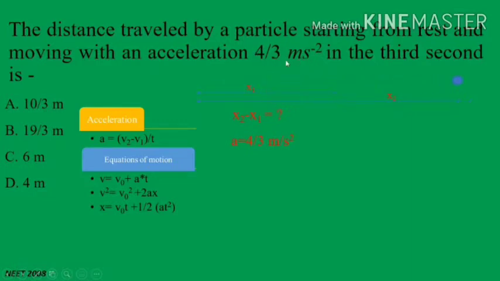From the statement, it is given that acceleration equals 4/3 meter per second square. The particle is starting from rest, that is why initial velocity is 0 and time is 2 seconds and 3 seconds.